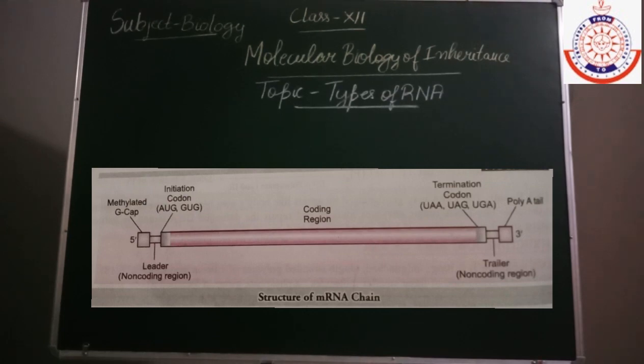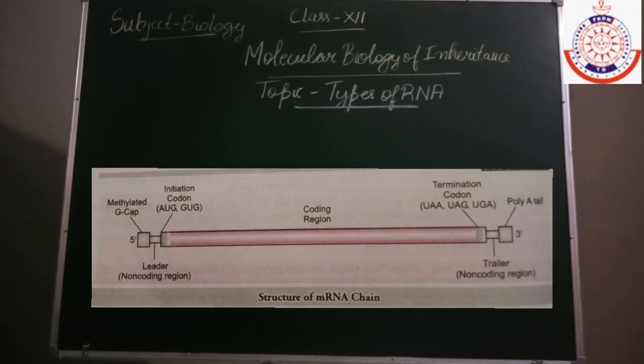RNA, as you can see, consists of two ends. First is the 5' end, and the other end is the 3' end. At the 5' end, a methylated guanine cap is present. And what is the function of the methylated guanine cap? It protects the mRNA from degradation by hydrolytic enzymes, and it provides an attachment point for the small ribosomal subunit during the translation process. So these are the main functions of the 5' methylated guanine cap.